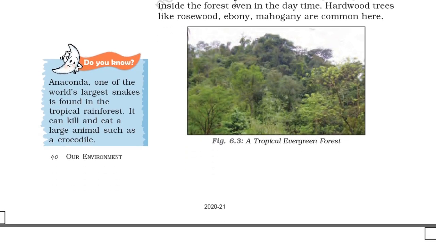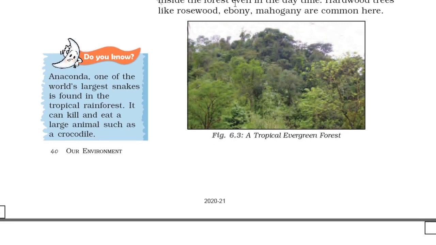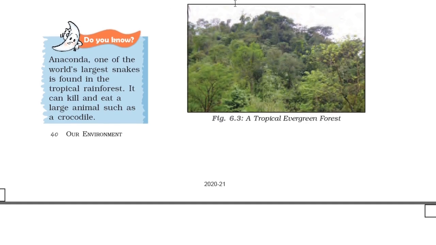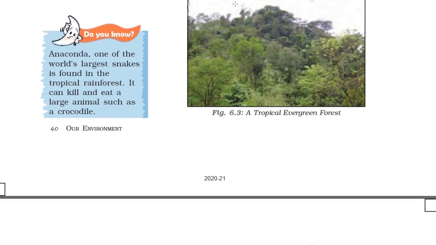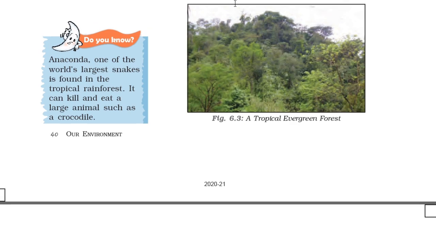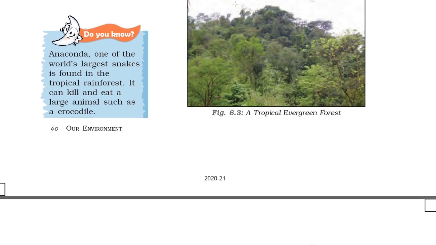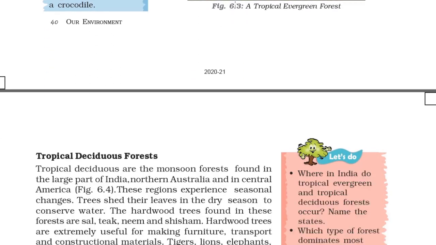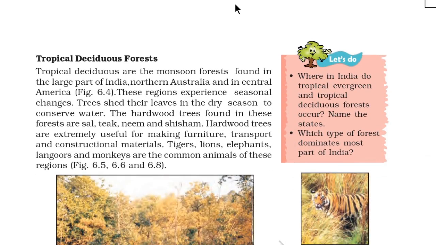So here is a Do You Know section. Anaconda, one of the world's largest snakes, is found in the tropical rainforest. It can kill and eat a large animal such as a crocodile. So an anaconda can kill a large animal like a crocodile, and it lives in the tropical rainforest. A tropical evergreen forest is in figure 6.3. You can see that. Tropical deciduous forests.